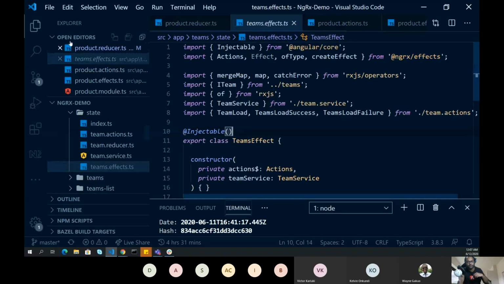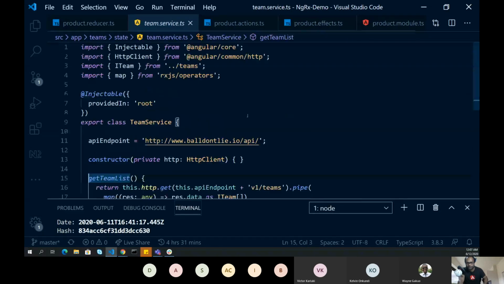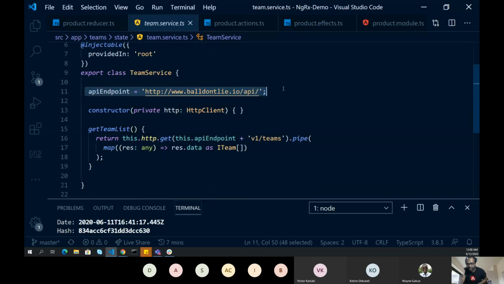So, Teams effect, let me just show you. This is where I'm getting the data from this particular API. Rather than returning streams, I'm using the HTTP method, which by default converts your data to a stream. You don't have to do that. So in case you have a backend or a REST API which returns some data, it doesn't have to be observables or a stream or reactive. You just need to call that API, and the HTTP service available inside Angular will convert it to a stream, and it will just respond back to you.